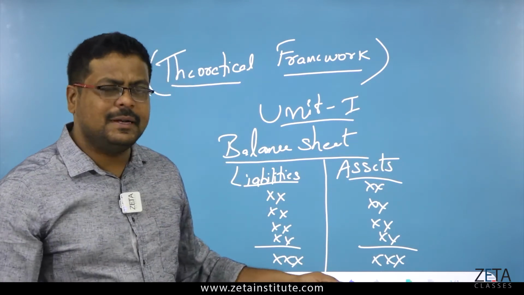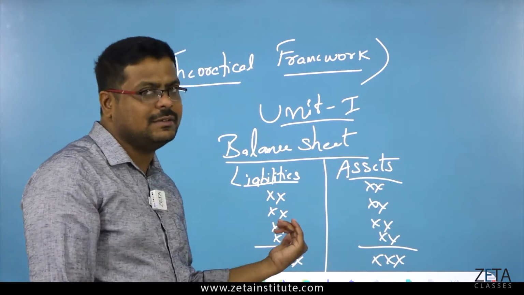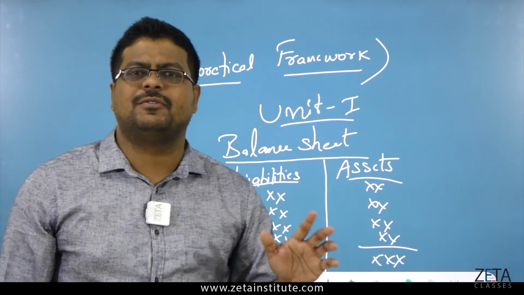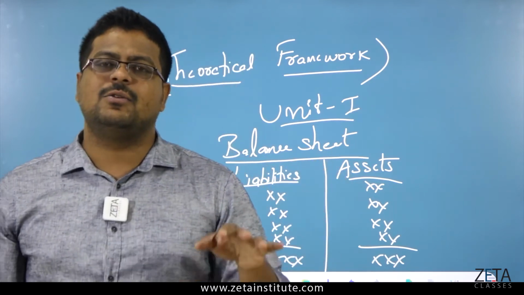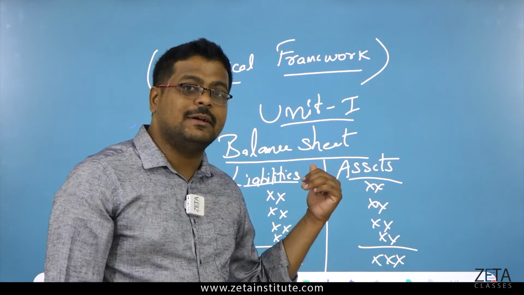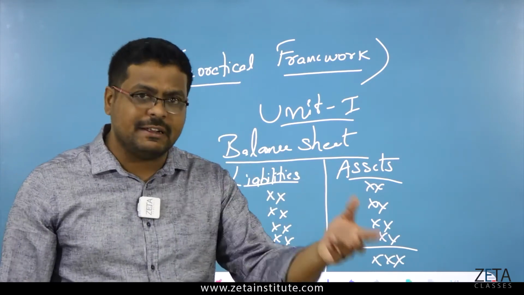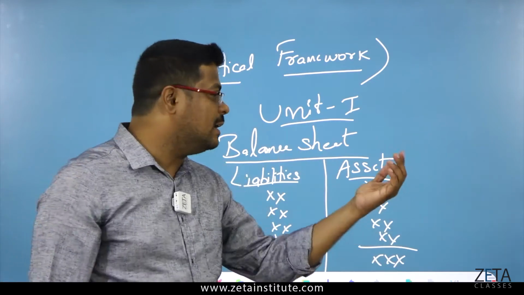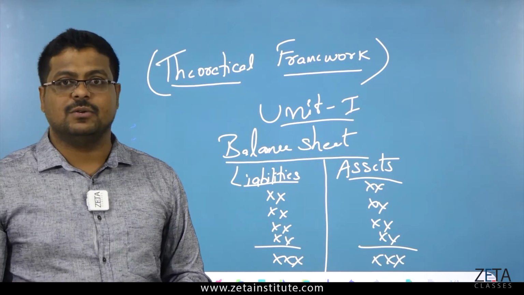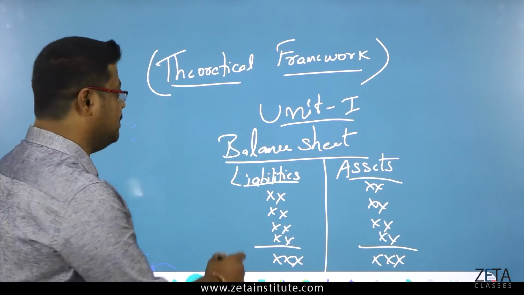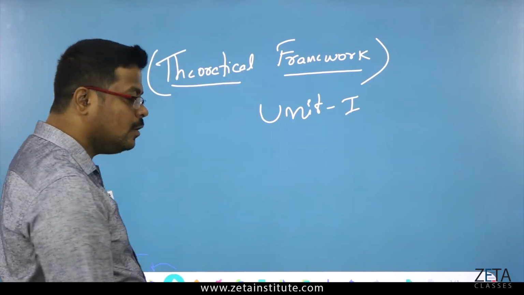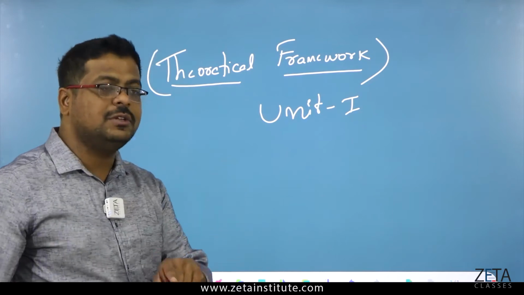Some companies will have more assets and some companies will have more liabilities. Where the liabilities are more than the assets, the company is not performing well, and they are undergoing a lot of losses. Whereas where the assets are more than the liabilities, the company is performing very well, they have good profitability and they are making wealth maximization also. So this is why the balance sheet has to be known. So this is the first financial statement. Now moving to the next one, two things I told you, and I also told you that it is not the same.